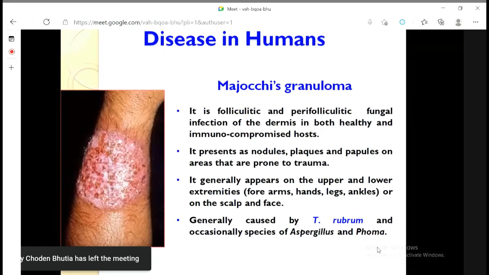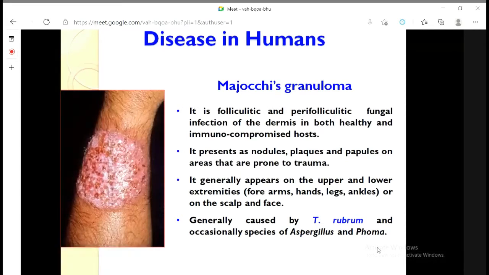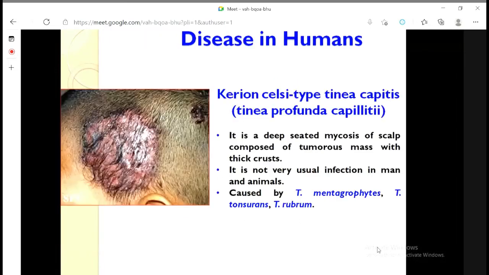Here it causes something like a burning sensation. If there is a second degree or third degree burn on the skin, you can imagine that burned area like this infection. This is known as Majocchi's granuloma. I am not giving the details about the pathogenesis of this infection, but it happens.